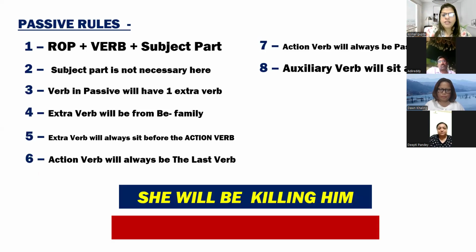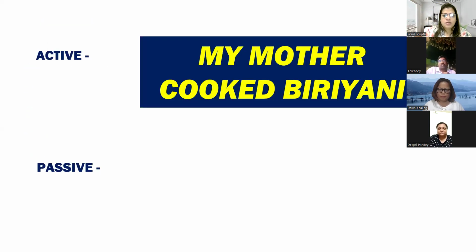Okay, so that we discussed. Don, would you like to try? My mother cooked biryani. Biryani had been cooked. No, why have been? Is there any have given? Biryani was cooked. Was cooked, because this sentence is written in which tense?